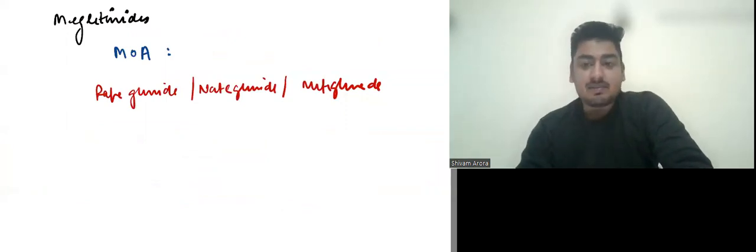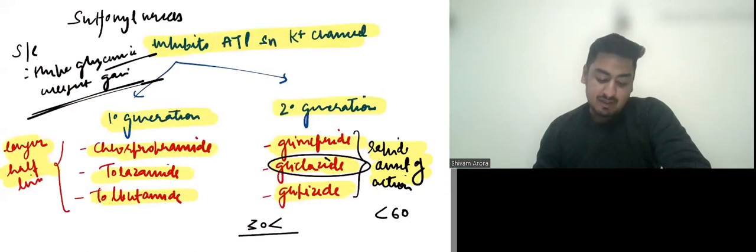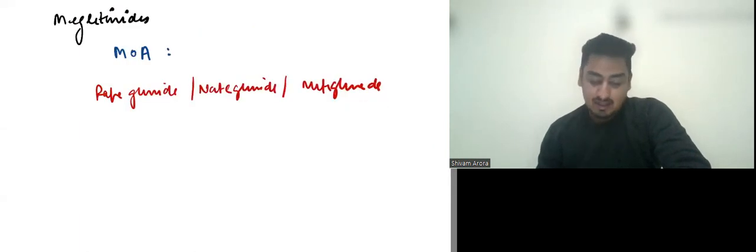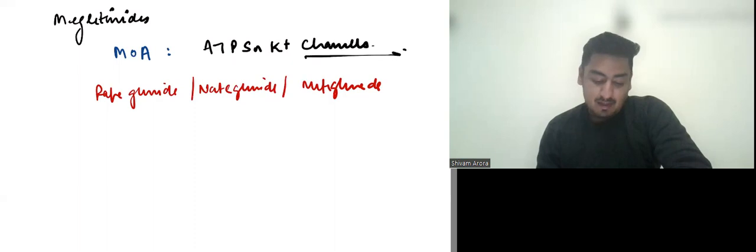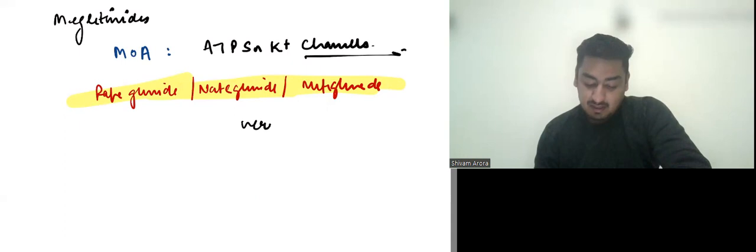Another class of drug is meglitinides. It is also a secretagogue, so it can again lead to hypoglycemia. The mechanism of action is similar to sulfonylureas, that is, it inhibits ATP sensitive potassium channels. The examples are repaglinide, nateglinide, and mitiglinide. Although the mechanism of action is similar to sulfonylureas, they have a very short duration of action.